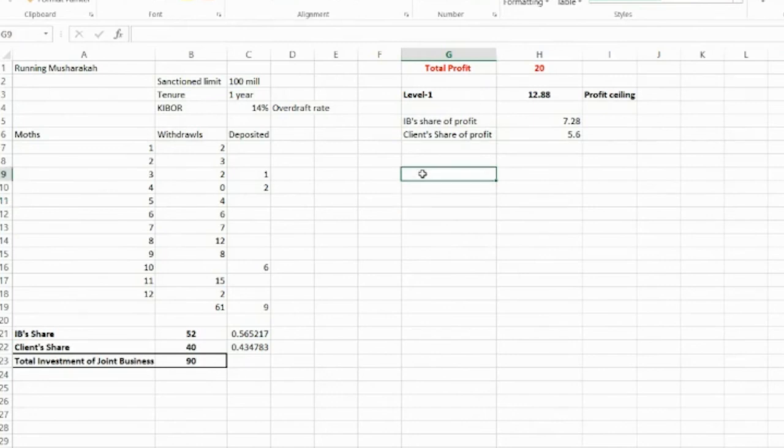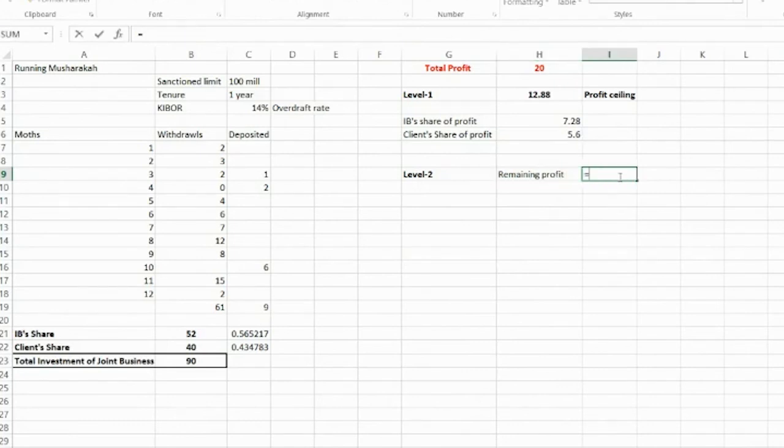Okay, what is level 2? Level 2 profit. According to the contract in running musharakah, level 2 says that the remaining profit will be distributed. What is the remaining profit?